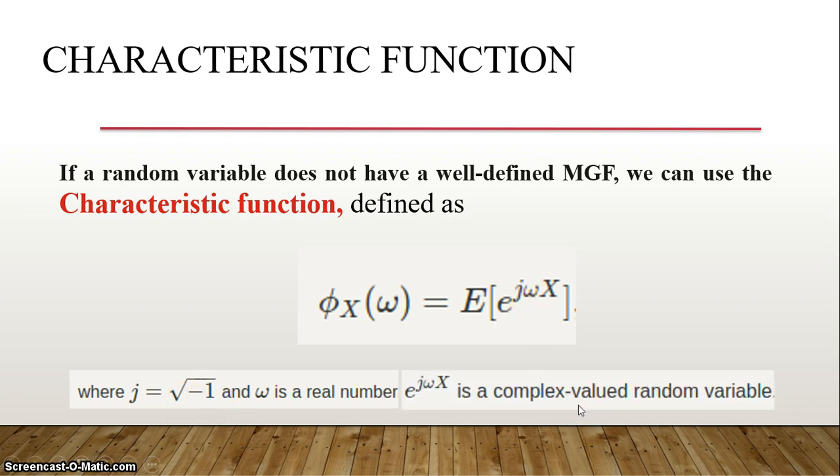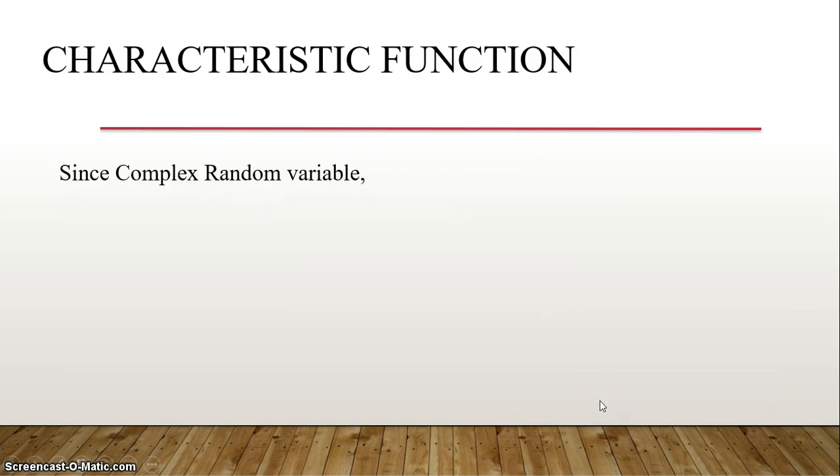What does it mean? e power j omega x is a complex valued random variable, isn't it? So it's a complex random variable.